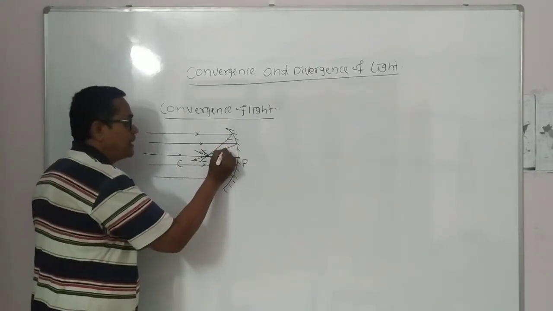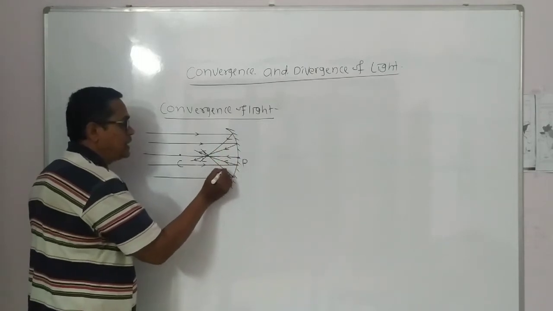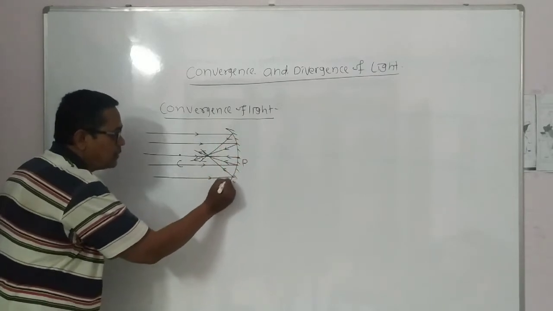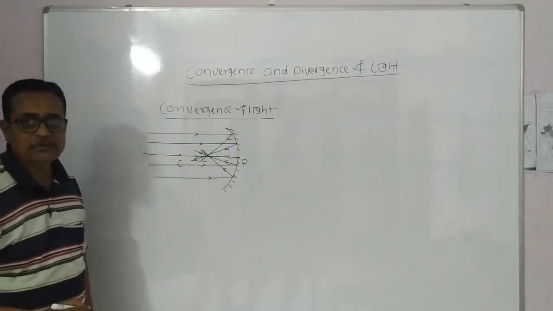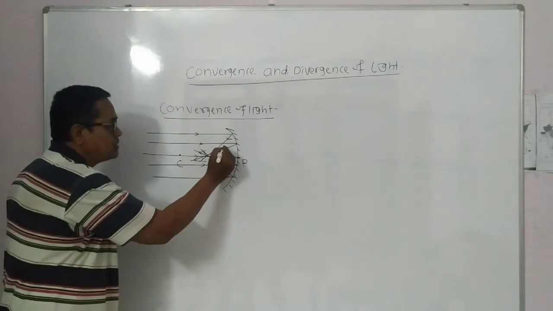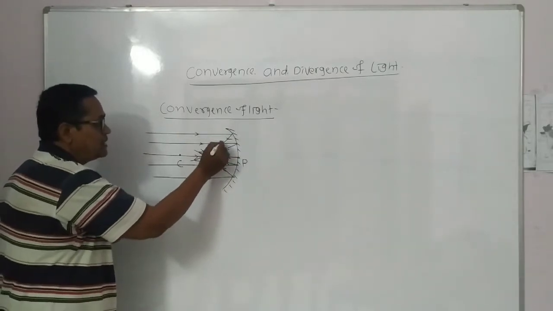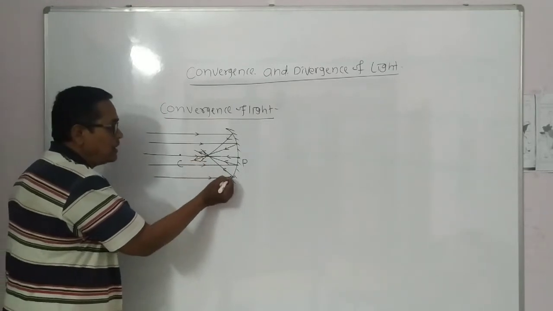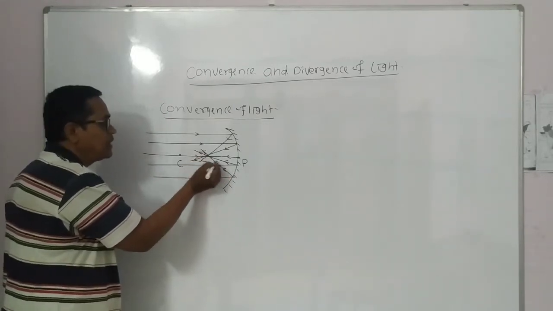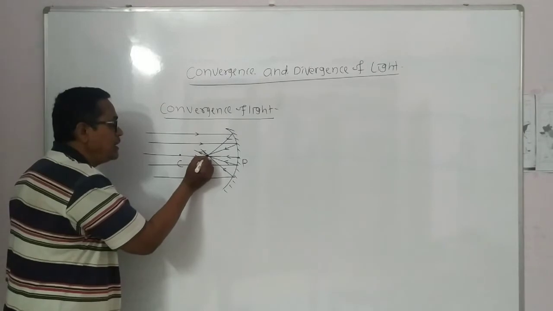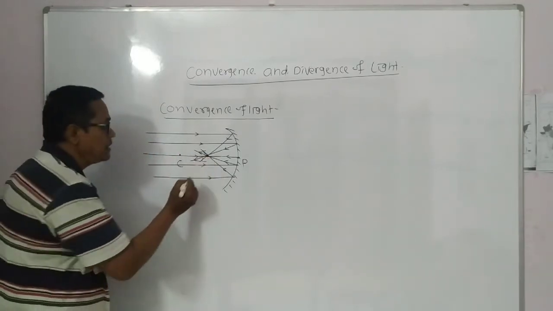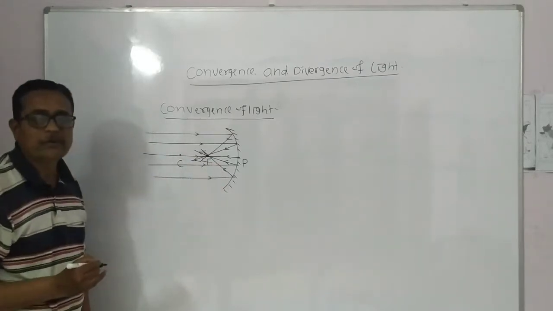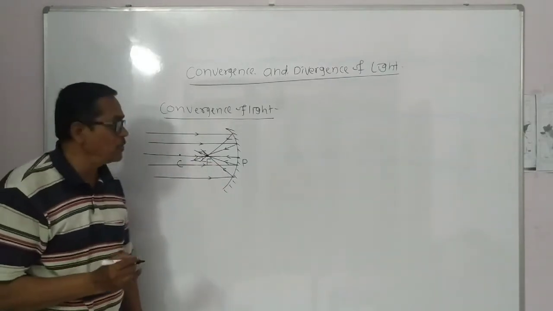Why do these reflected rays meet at a single point? Due to the reflecting surface being a concave surface. Due to this concave surface, the upper light rays are directed downward, and downward light rays are directed upward, and finally meet at a single point here, and that point is called the focus of concave mirror. That is called convergence of light.